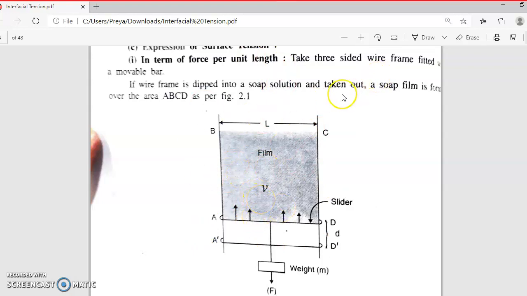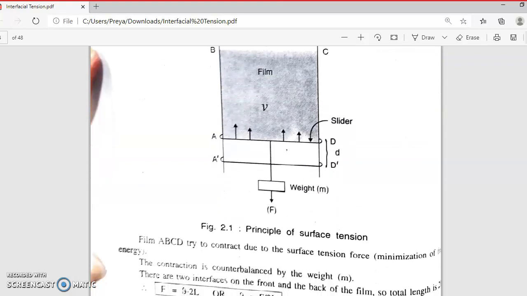Okay, and then taken out. Then what will happen? There is a formation of film between these two wires. A film of soap will form, and this film is because of the surface tension.